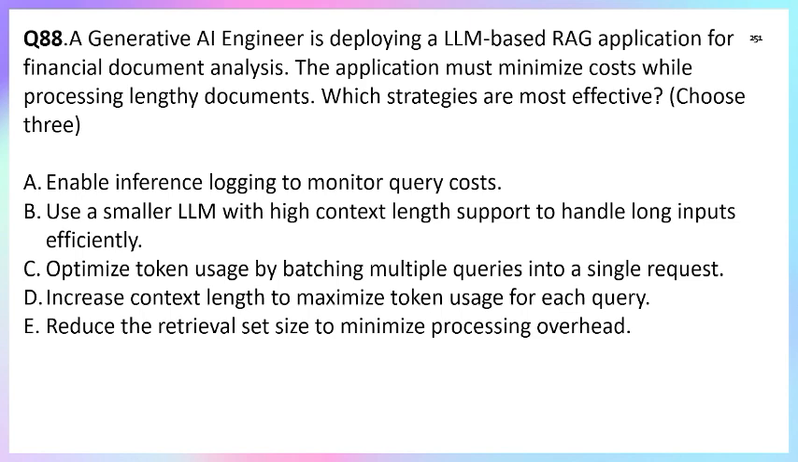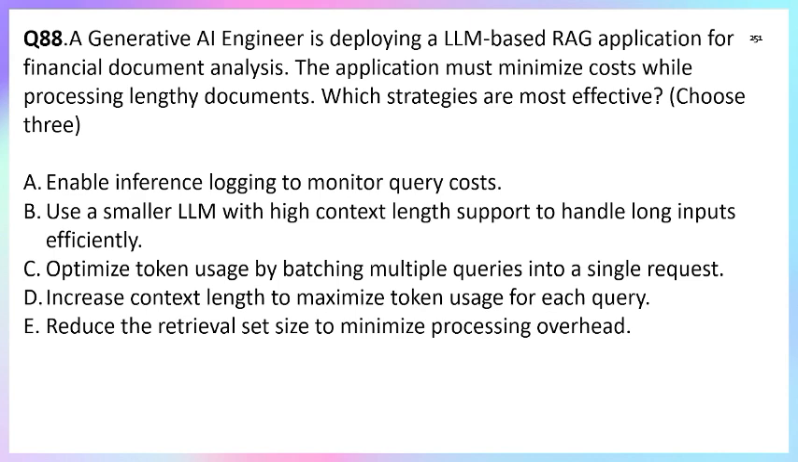This is the cost effective and high context support to handle the long input. Yes, option B is the correct one. Option C, optimize token usage for batching multiple queries into a single request. So let us discuss the next two options as well. Option D, increase the context length, maximize the token usage for each query. Option E, reduce the retrieval set size to minimize the processing overhead.